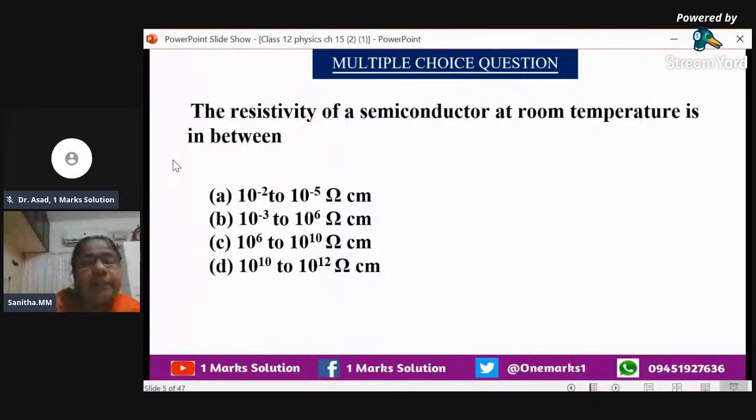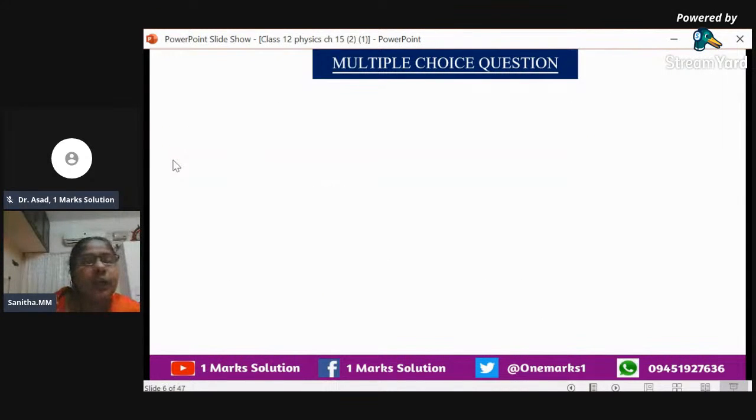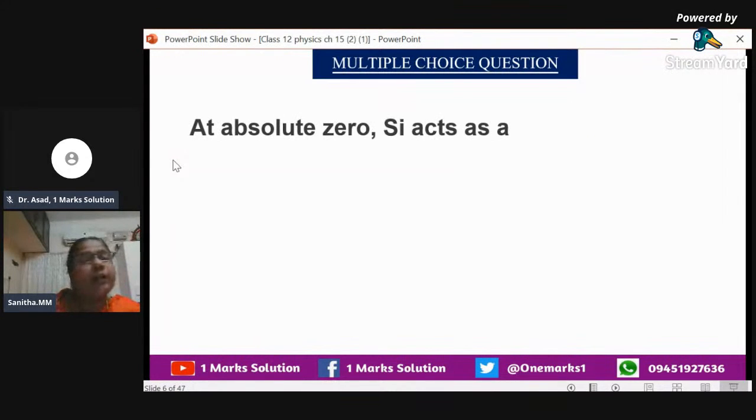Usually we say resistivity in ohm meter. If it is ohm meter, the answer will be different. That means 1 meter, you know that it is 100 centimeter, right? Now we can say that the option is B, 10 raised to minus 3 to 10 raised to 6 ohm centimeter. Now let us move on to the next question.